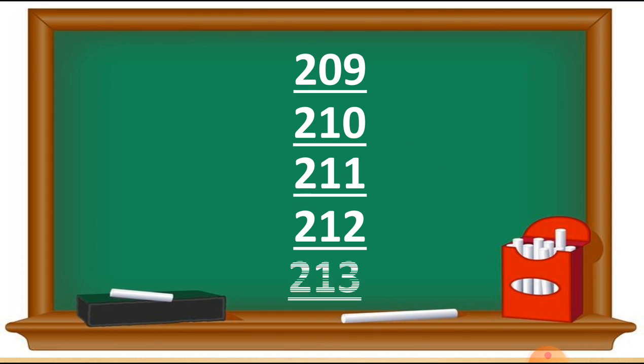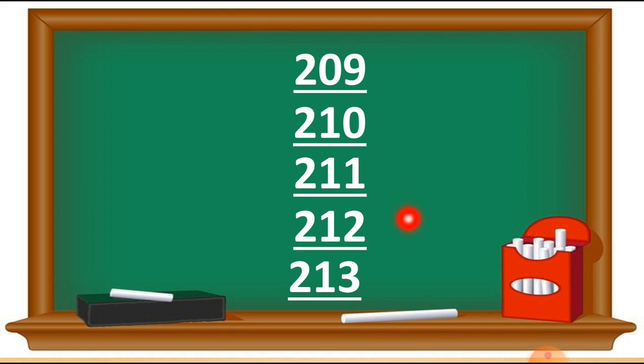And after 12, the number 13 will come. So I write this number as 213. We read this number as 213. So students, this way we have to write the numbers 209 to 213.